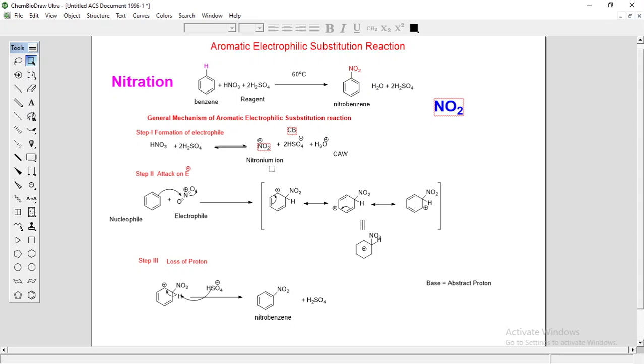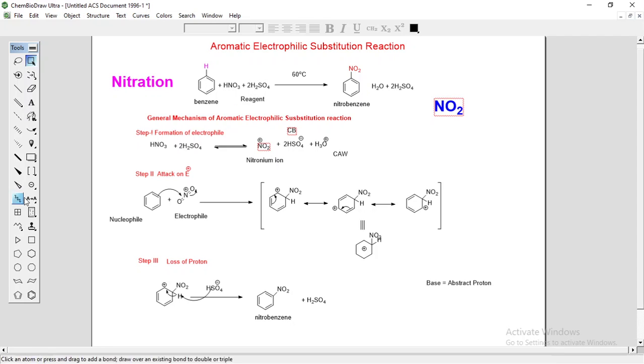So the nitration of benzene is carried out using mixed acid containing nitric acid and sulfuric acid. The reaction takes place in the following steps. Another important use is that it acts as a conjugate base in the last step. So this is the reaction mechanism.